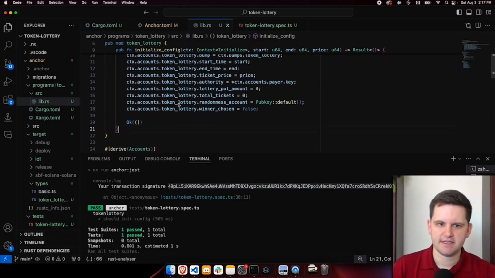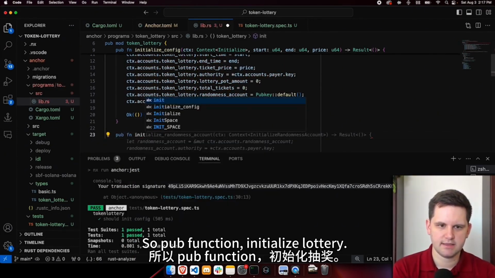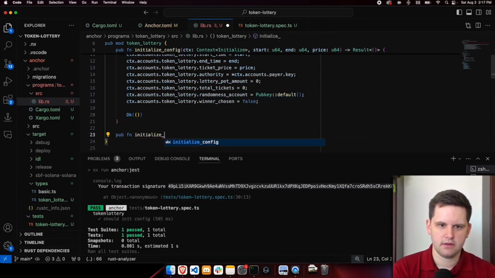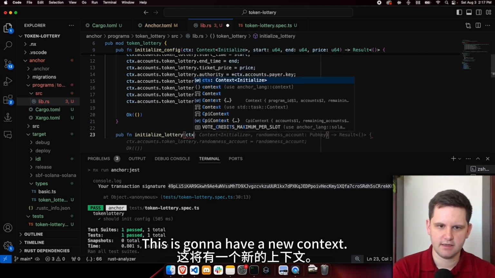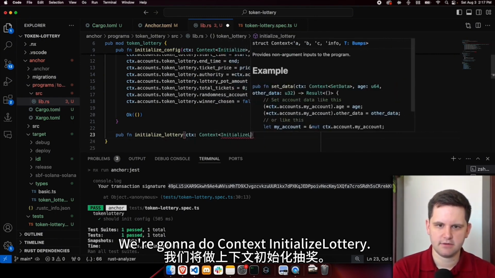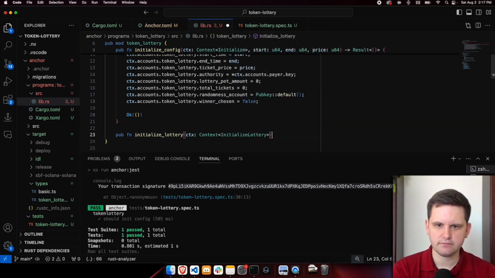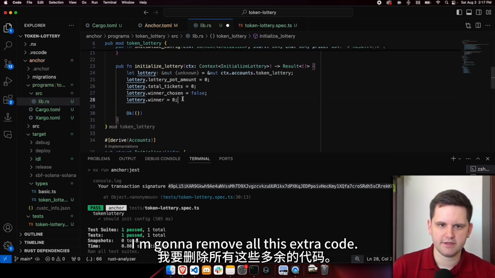All right, so first thing we're going to do is create a new instruction. So pub fn initialize_lottery. This is going to have a new context. We're going to do Context<InitializeLottery>. This is going to return a Result. I'm going to remove all this extra code.